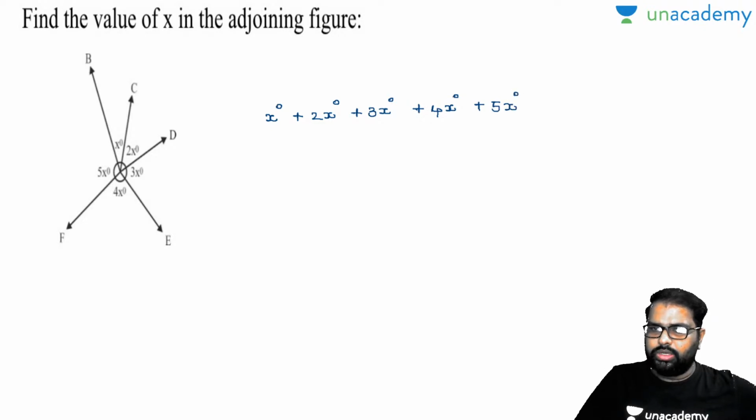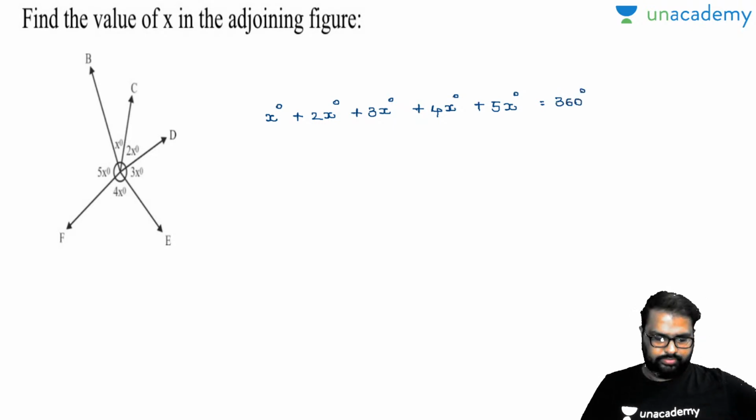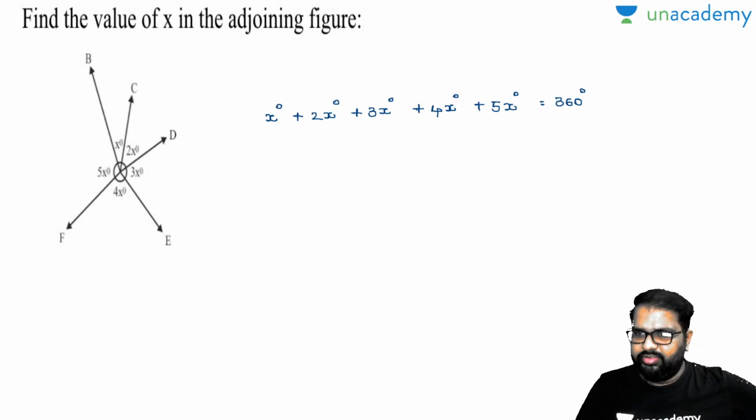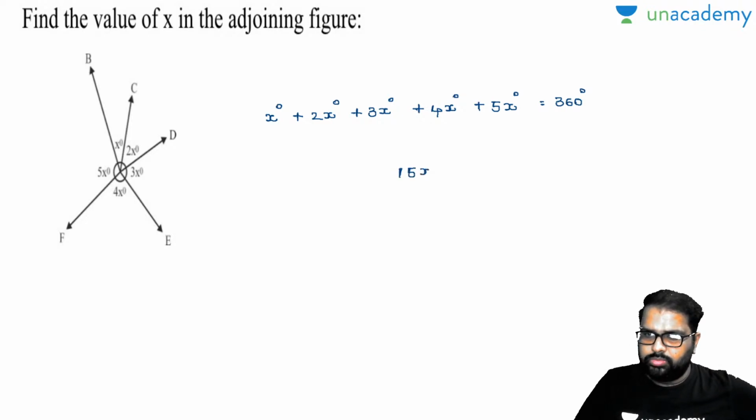Which is nothing but totally equal to how much here? Is it 360 degrees? Yes, it is 360 degrees. Now count all those things. x plus 2x is 3x, 3x plus 3x is 6x, 6x plus 4x is 10x, 15x. 15x is equal to 360 degrees.